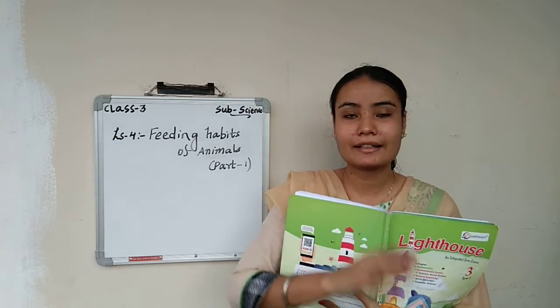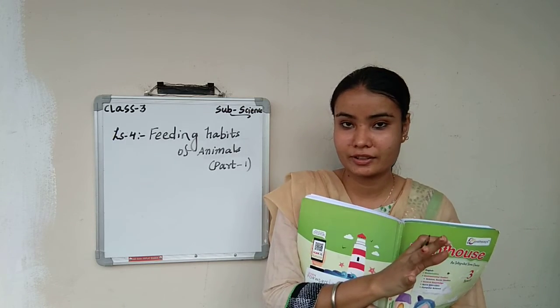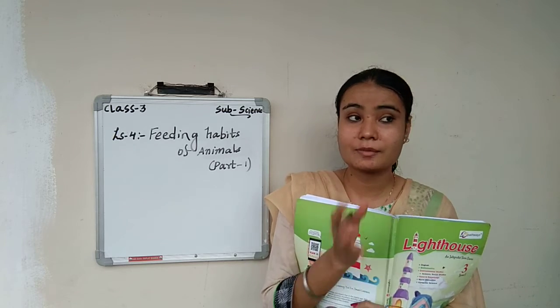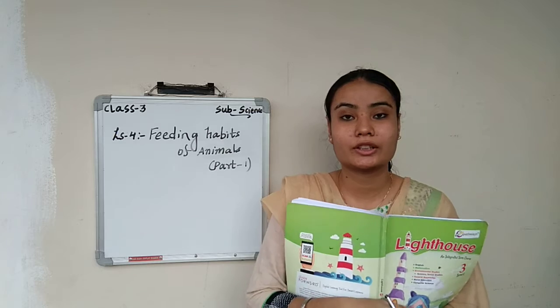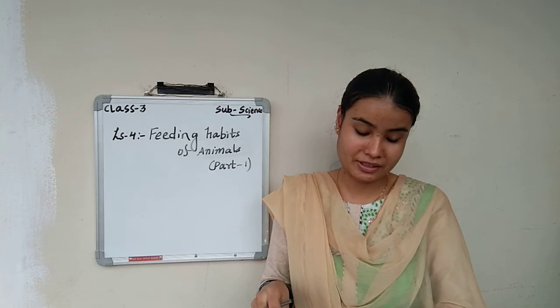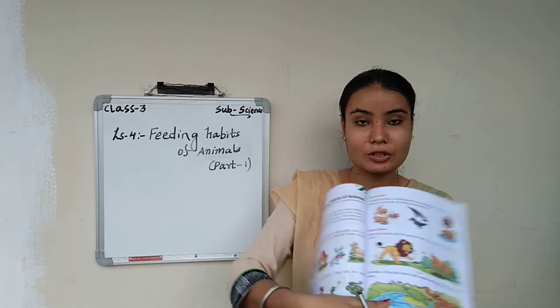So for example, like cat eat rat. Okay, cat किसको खाते हैं, rat को खाते हैं. So similarly cat को खाने वाले भी कोई हो गए. This process is called as what? Food chain process. Okay, you can see the picture over here.